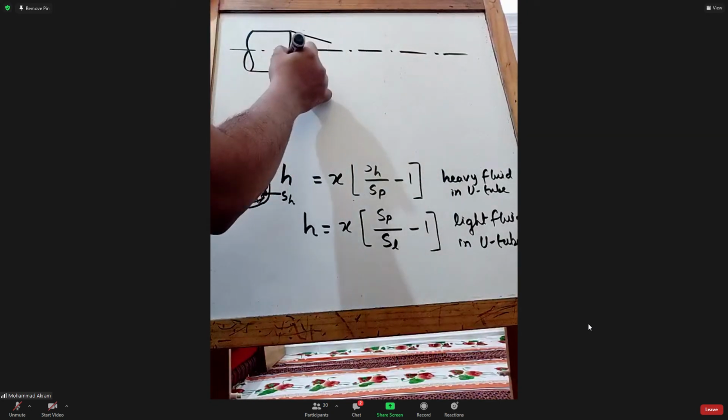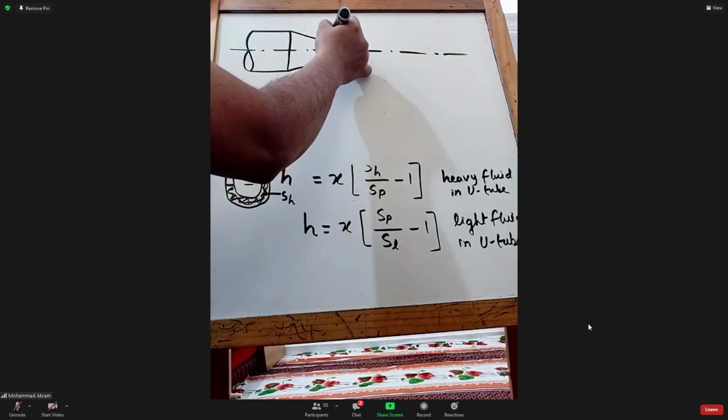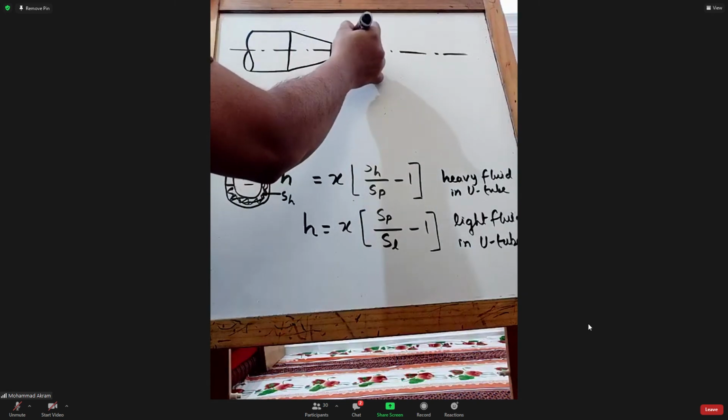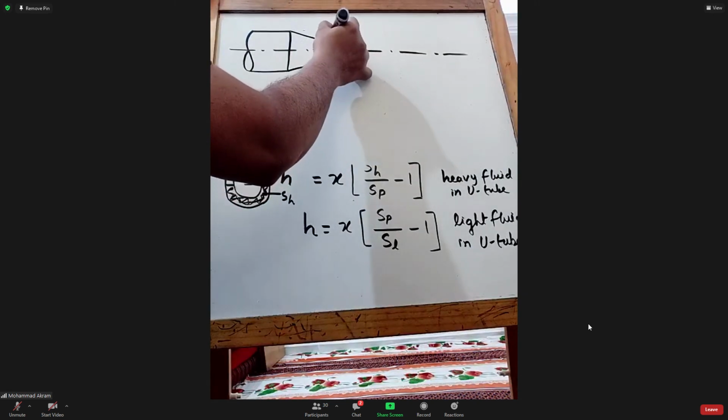So we have first the convergent section, then the throat section.